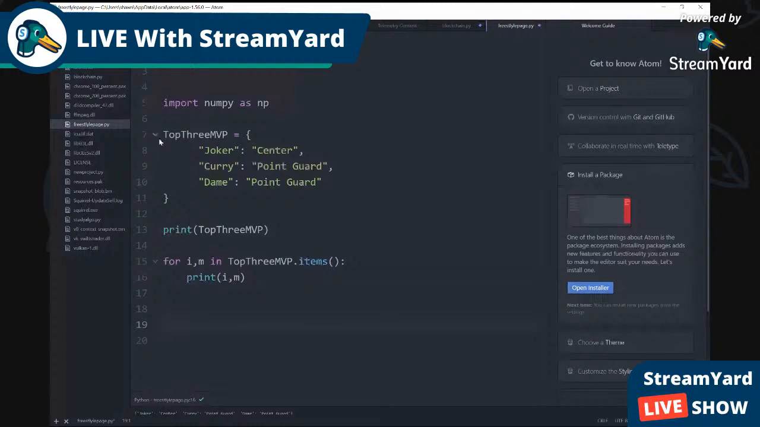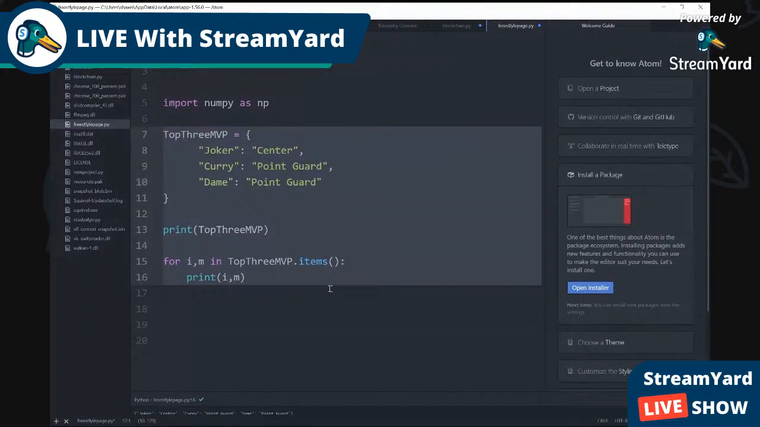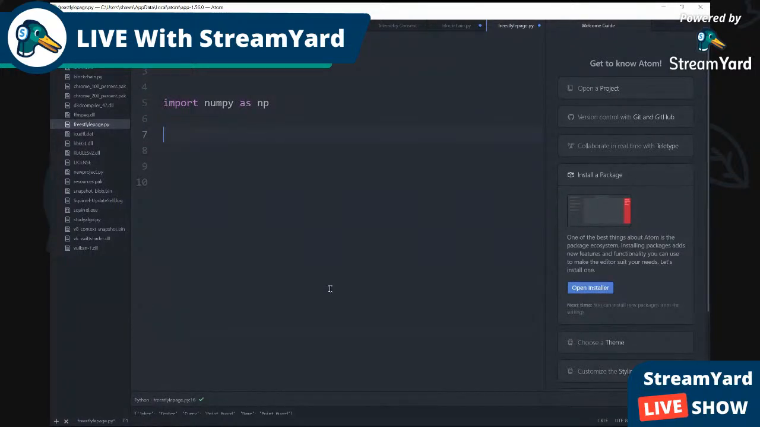Now since we did that, let me erase this code, because now we're going to get into classes, and I want to have the appropriate definition of class in Python. So let me mute the music. What is a class in Python? That's what we're going to talk about.